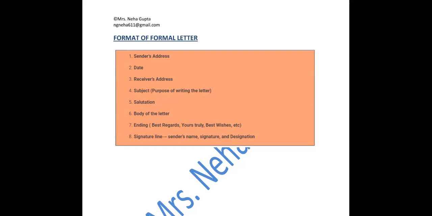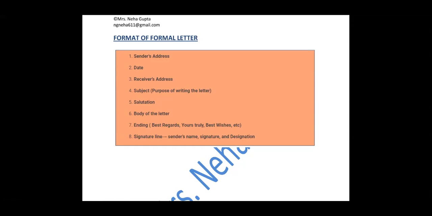So we need to be extra formal while writing the formal letter. So this is the format for formal letter. The first thing that we write is the sender's address. We need to be very careful because sometimes we as an individual are writing a letter, or sometimes we write the letter on behalf of somebody. For example, on behalf of the school, you are writing a letter to order some books, so you won't be writing your address. The sender's address would be the school's address then. So you need to be extra careful regarding the sender's address.